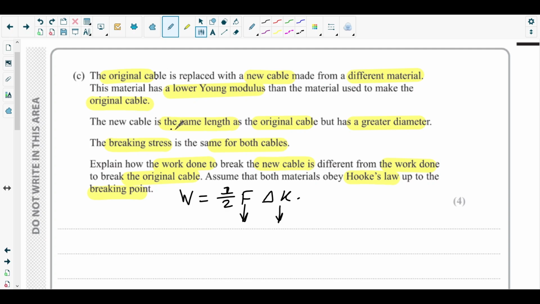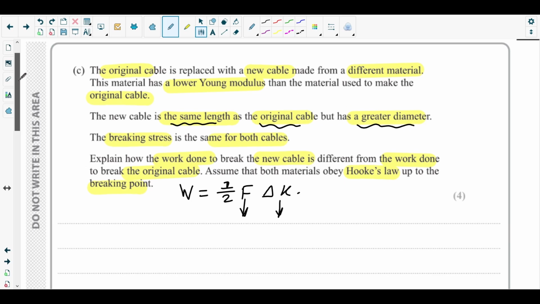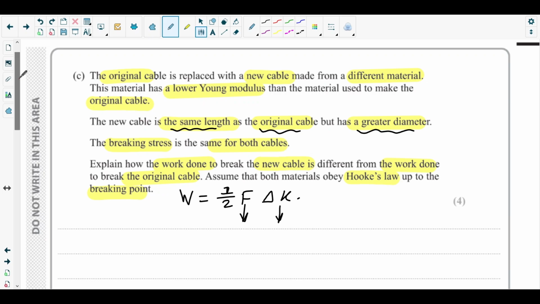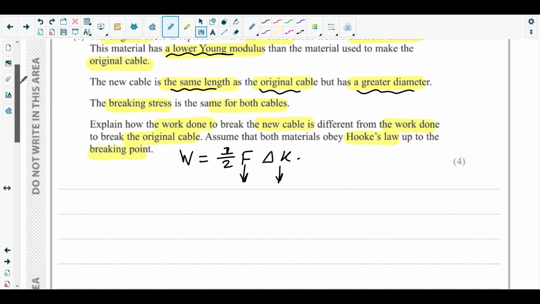The new cable is the same length as the original cable but has a greater diameter. Before that they have said another thing, that the Young modulus of the new cable is less than the Young modulus of the original cable. So what do we know?